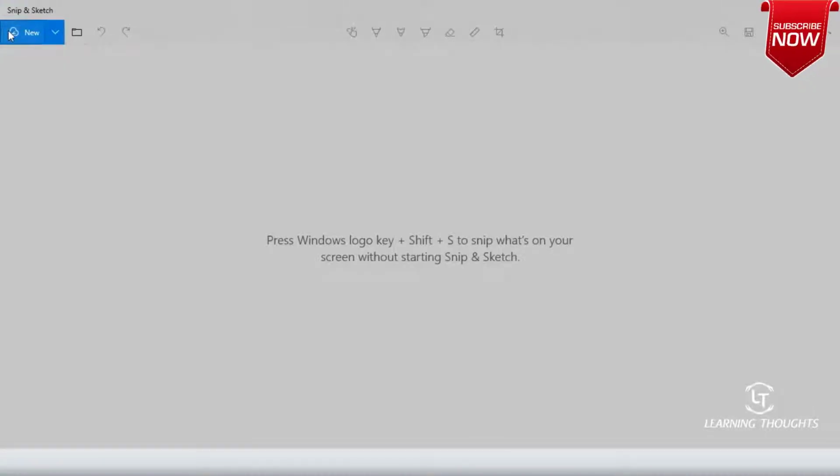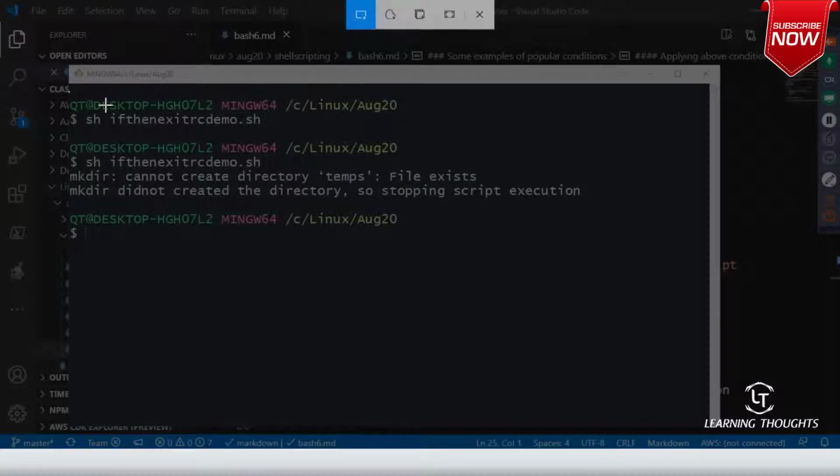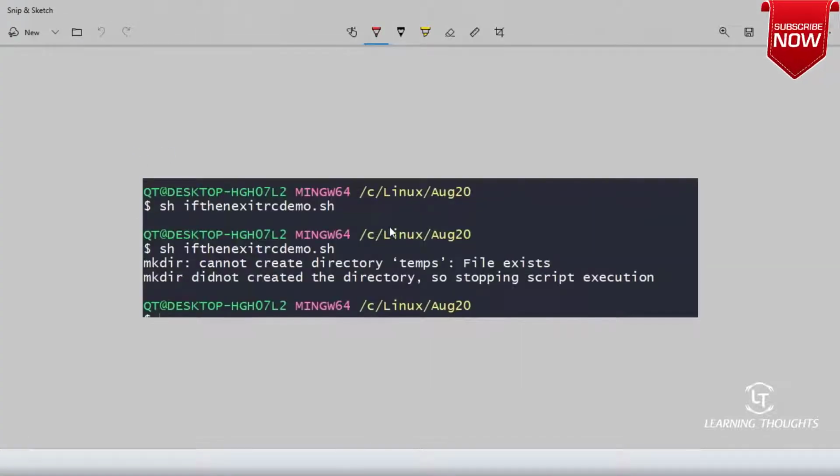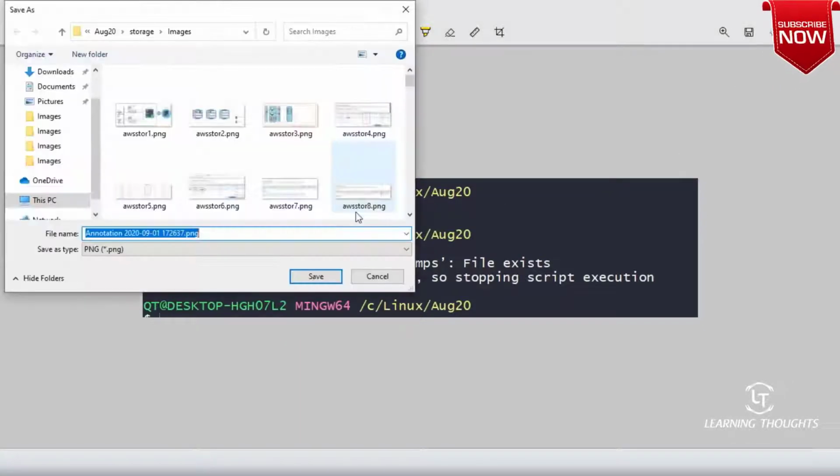Right, so now if you see, in the first case everything has gone perfectly. In the second case we got errors. So I'm saving this.